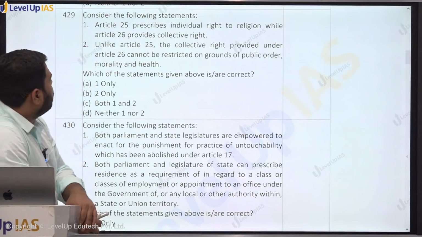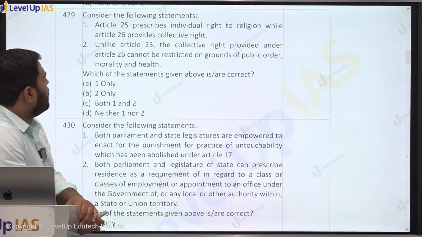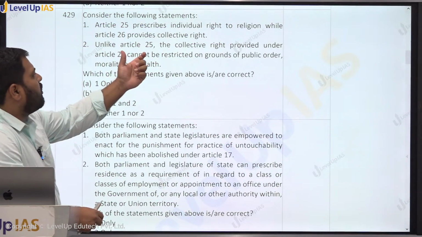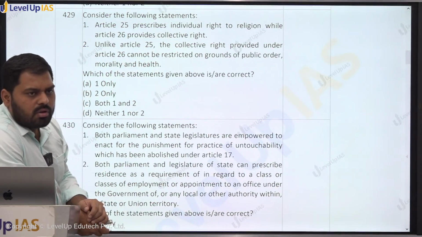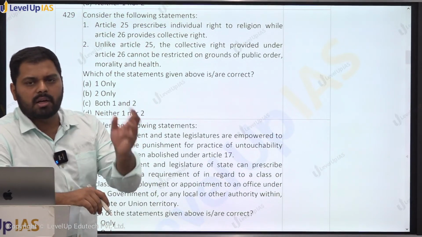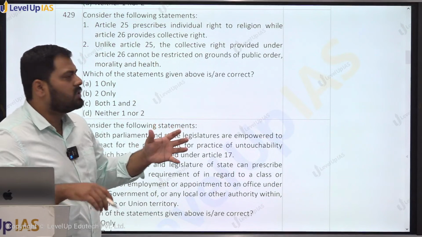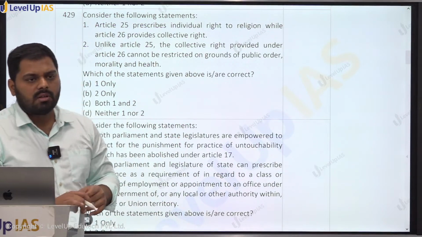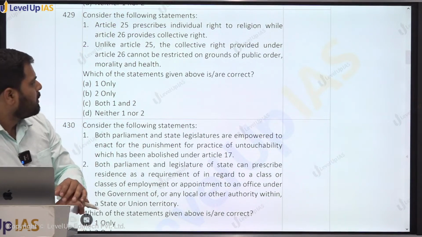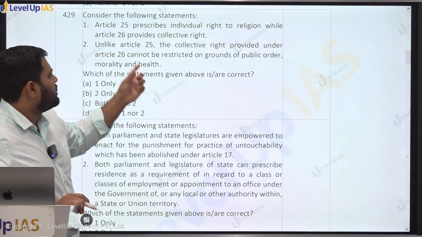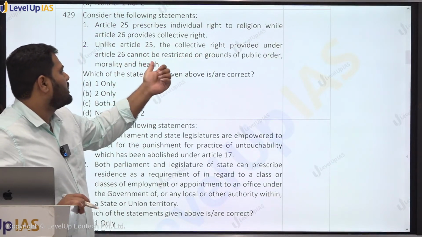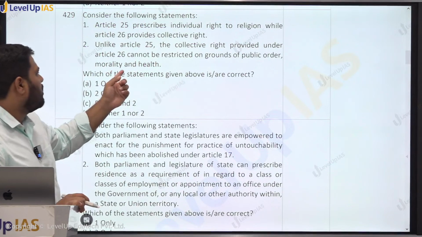Again, upon the right to religion, consider the following statements. Article 25 prescribes individual right to religion, while Article 26 provides collective right. This is true. So Article 25 gives every one of us the freedom of religion, conscience, practice, propagate. Article 26 gives the religious denomination the right to control property, move, acquire property, dispose property. But there is a distinction it is asking. Unlike Article 25, the collective right provided under 26 cannot be restricted on the ground of public order, morality and health.